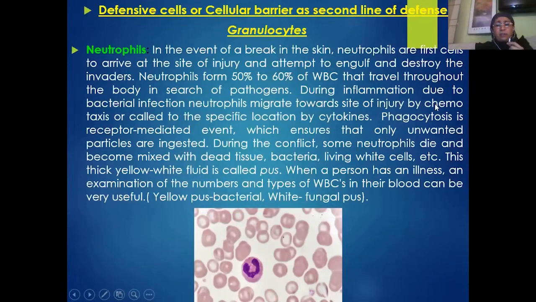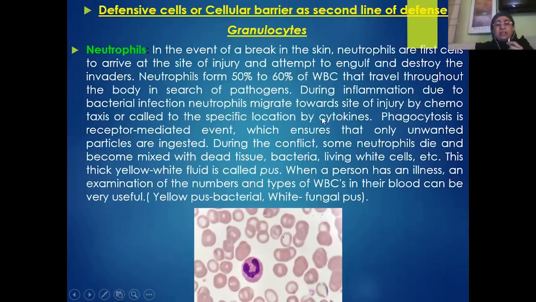During inflammation, the neutrophils migrate to the site of infection and try to catch hold of the bacteria. Usually these neutrophils recognize the site of injury by means of chemotaxis. That is, in the site of injury, there will be release of a lot of cytokines. These are the plasma proteins.